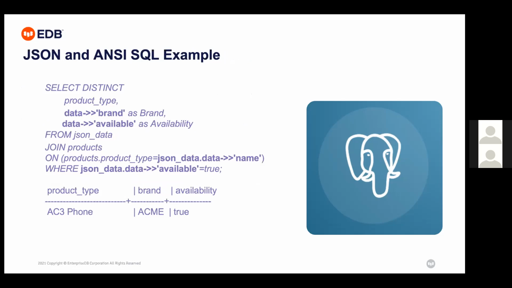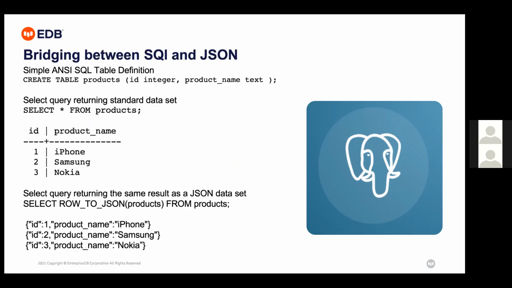Here I have used the joins on the table. I'm selecting the data from JSON data, and I can use a join with the other table, that is products. So this is the way I'm showing you. The thing is that I can select the data from JSON, and I can use joins on the JSON data. So this is the example.